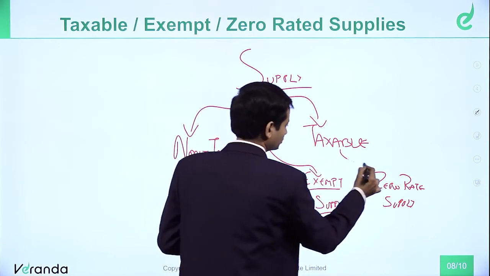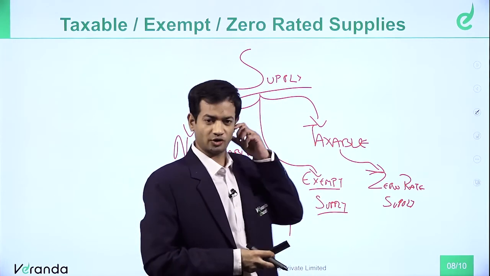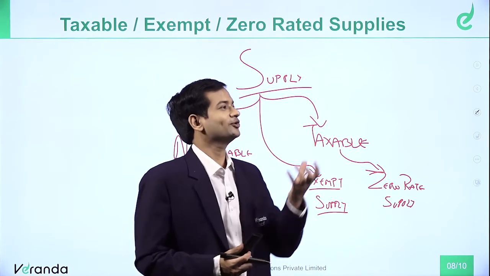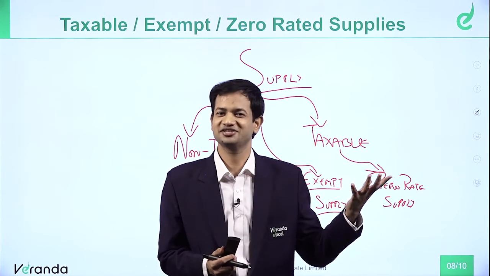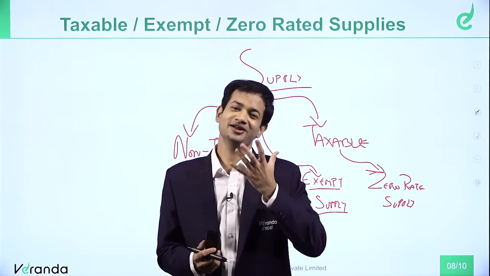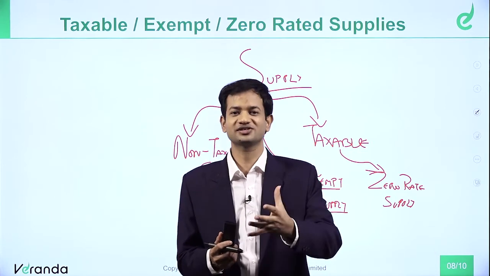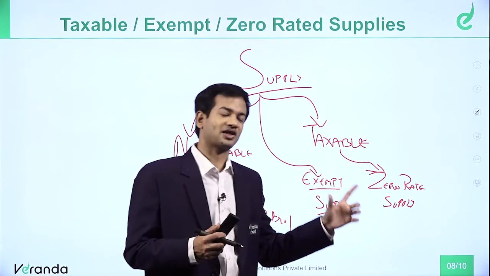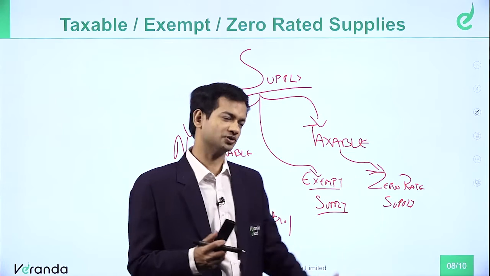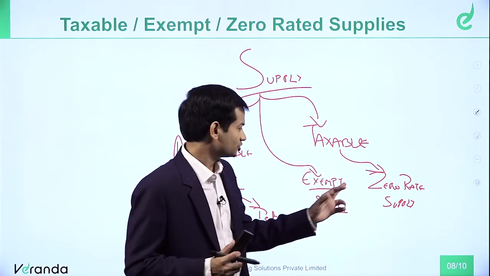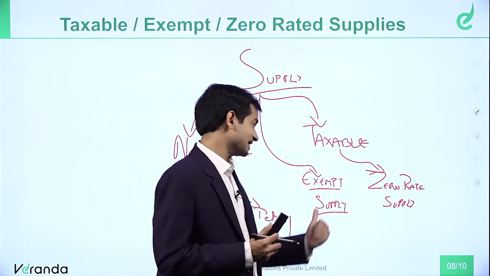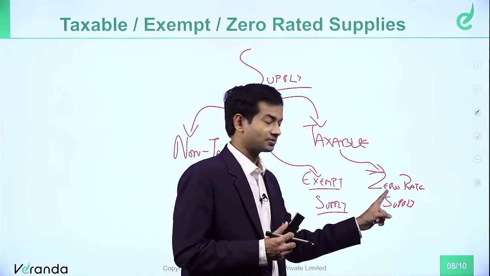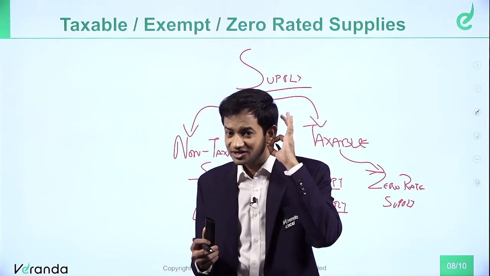There is something called taxable supply also. Taxable supply also includes zero rate supply. So exempt supply is something which is exempted by notification. Example, fruits, vegetables. When we go and buy fruits and vegetables, they do not charge us GST because fruits and vegetables are exempt from GST. Milk is exempt too. So products and services which are basic necessities have been exempted from GST. That means you don't pay GST. Zero rate supply I will discuss in detail in future sessions, future chapters. Zero rate supplies are taxable at the rate of 0%. This is exempt. This is taxable but at 0%. So zero rate supply is also a taxable supply, taxable at the rate of 0%.